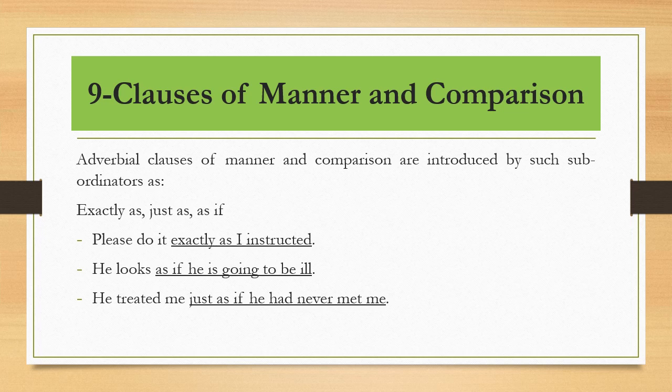It means that he knew me, but he treated me just as if he had never met me. So this adverbial clause is of manner, in the way of, and also a comparison, because he knew me and he treated me in a different way.